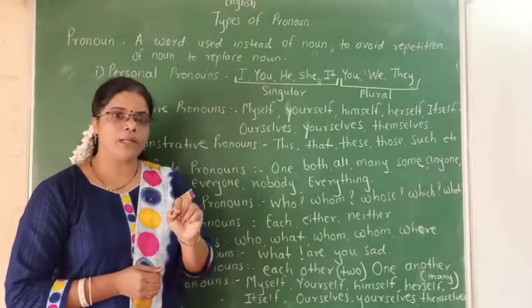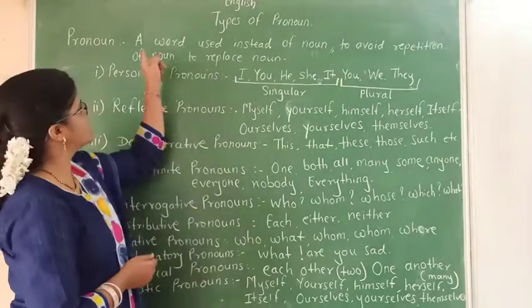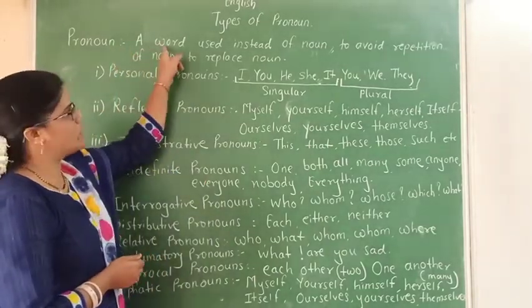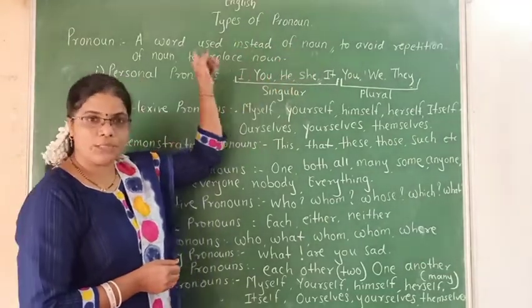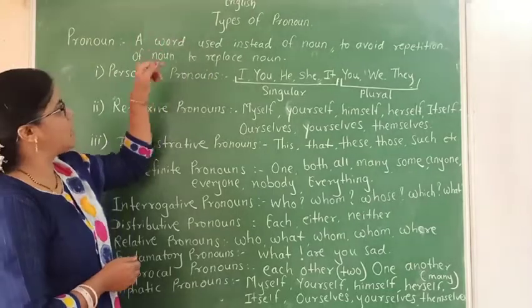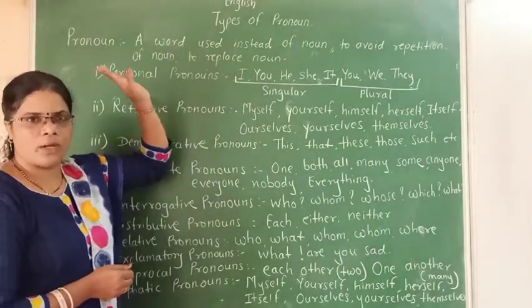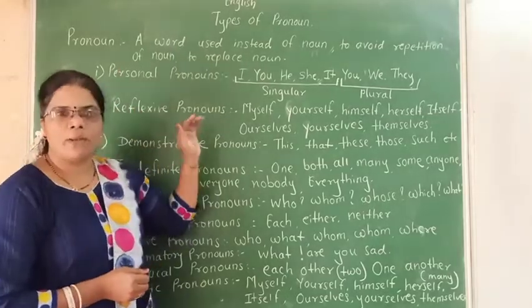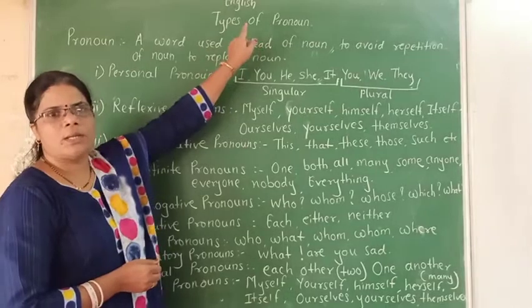To avoid the repetition of that noun, we use one word, and it is called a pronoun. In the previous video, you will get examples of pronouns also. Then, one by one, we are going to discuss types of pronoun in English.